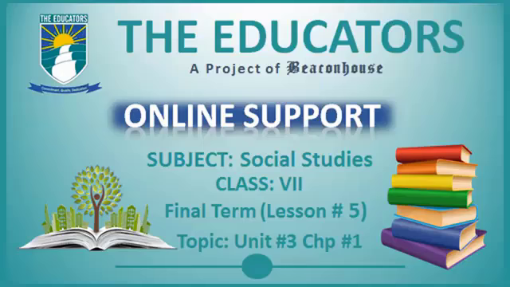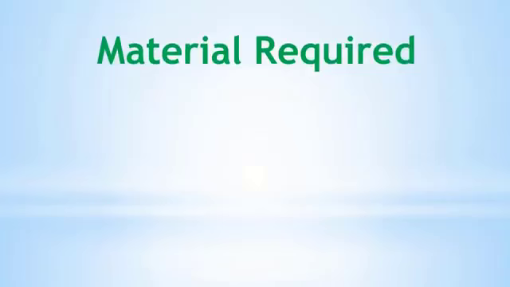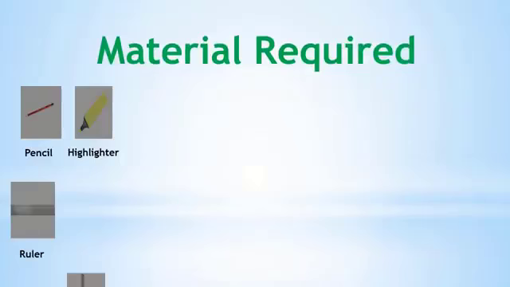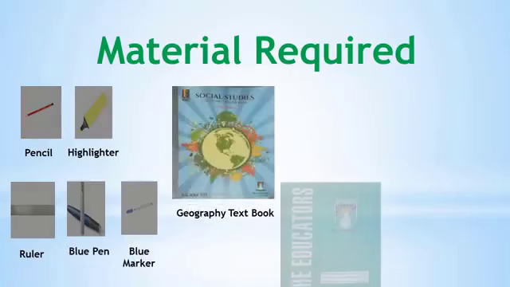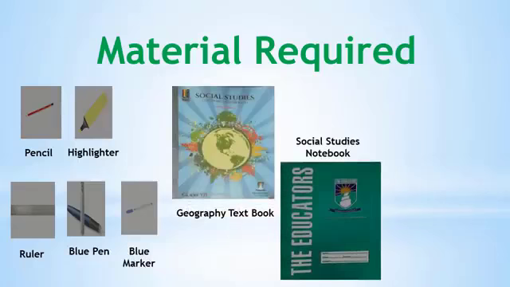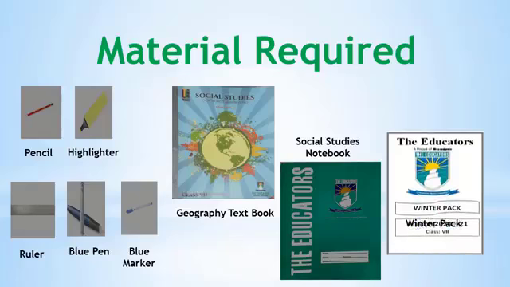I'm here with the fifth online lesson of class 7th social studies. Our topic today is unit number 3, chapter number 1. Before starting today's lesson, the material required is a lead pencil, highlighter, ruler, blue pen, and blue marker. You need your geography textbook along with your social studies notebook, and you also need your winter pack that has been provided by the educators.